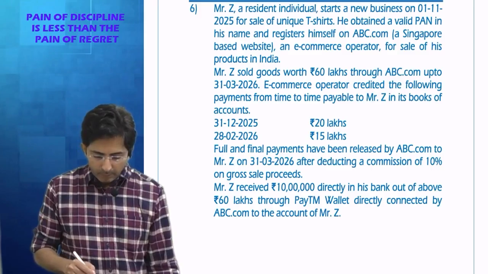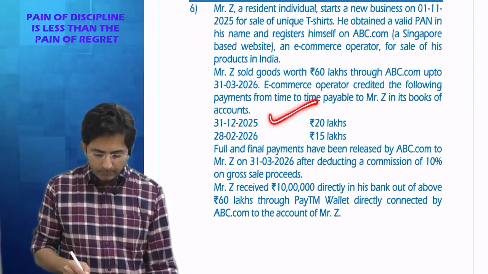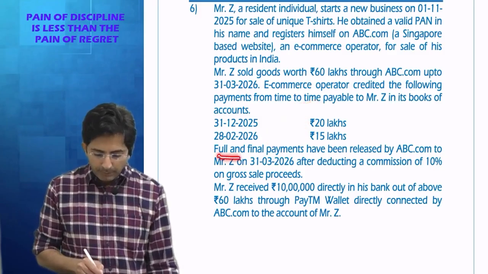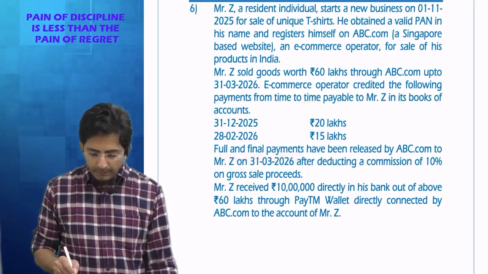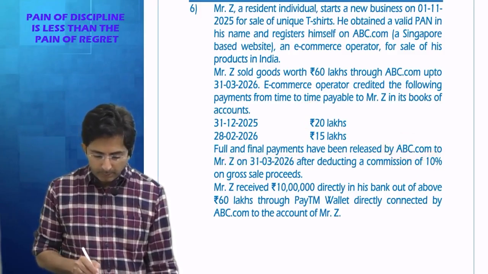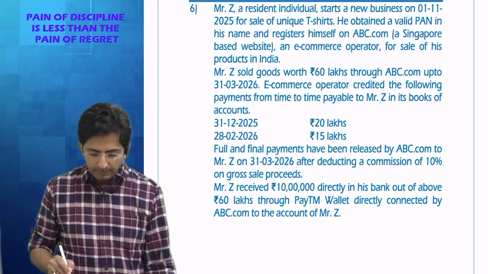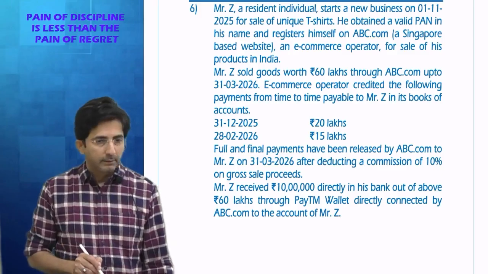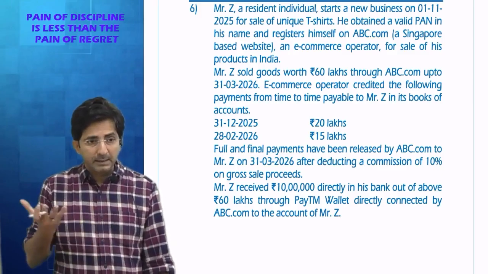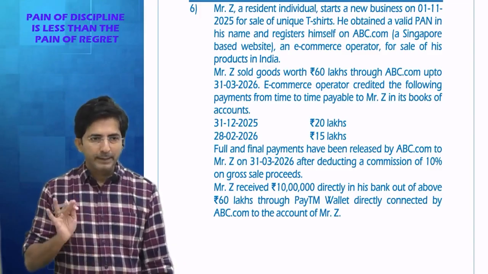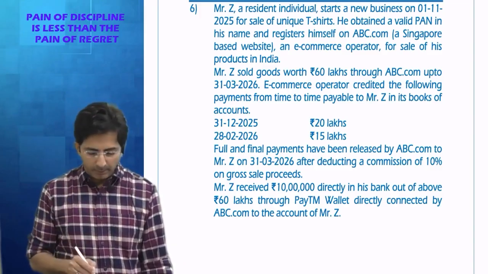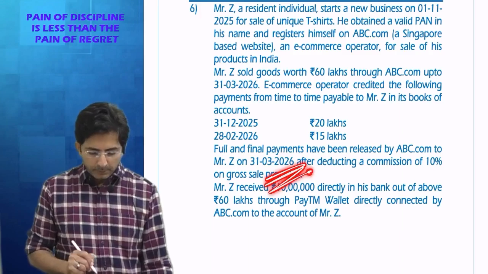So see what they have given. Party's account was created on 31st December with 20 lakhs, 28th Feb with 15 lakhs. Full and final payments have been released by abc.com to Mr. Z on 31st March 26 after deducting commission of 10% on the gross sale proceeds. Means website operator, they are charging commission also. So after deducting the commission, they made the final settlement on 31st March 26.